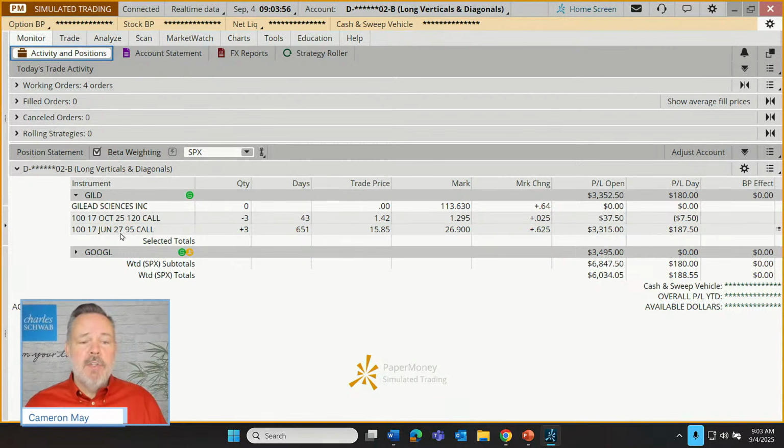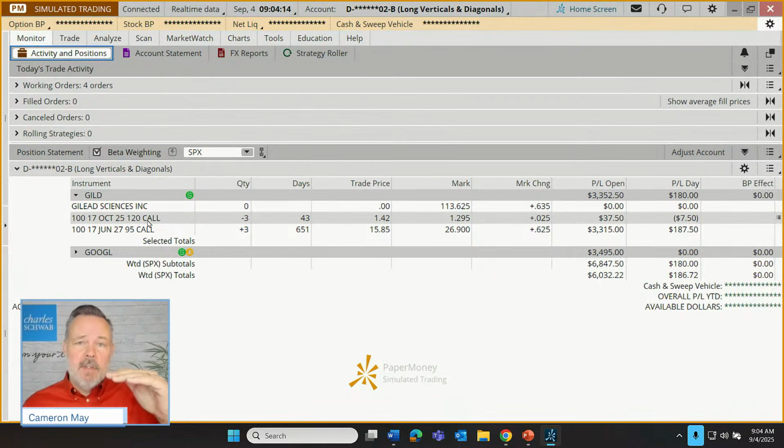We own the 17th of June, $95 call for 2027, expiring in 651 days. We want the stock to just go up as far as it can to help out that long call. But at the same time, we've sold the 17th of October 120 short call. So the preference there is for the stock to actually still be below 120 through the 17th of October.